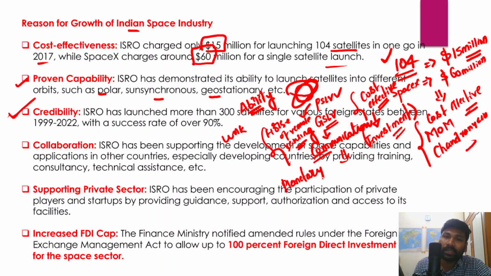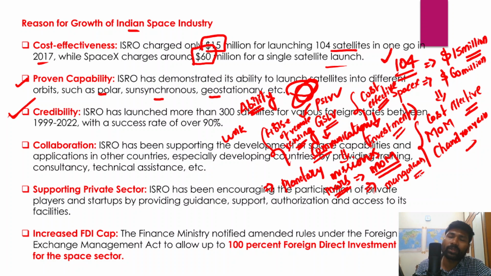So planetary missions, so far we carried out only one single planetary mission to Mars, right? The planetary mission to Mars is also known as Mangalyaan, or the Mars Orbiter Mission. And in fact, India became the first country to successfully launch a mission to Mars, right? This is also known as Mangalyaan, and it is very cost effective.